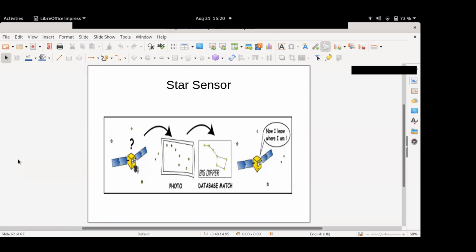So it has to have a database in your satellite for different constellations, and depending on which constellation it sees, and of course, which part of the camera also. Basically, if your sensor sees only a part, you have to make sure you see the complete part and then center it appropriately. So this is how your star sensor works.